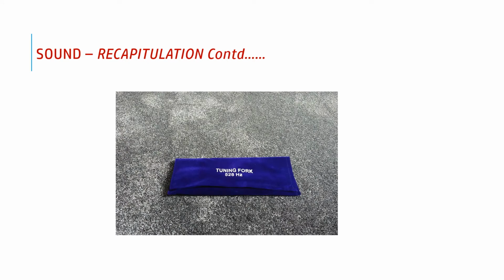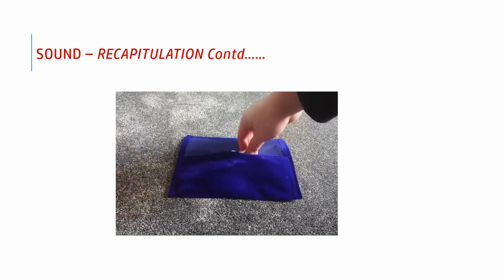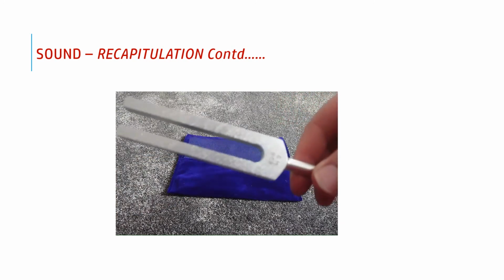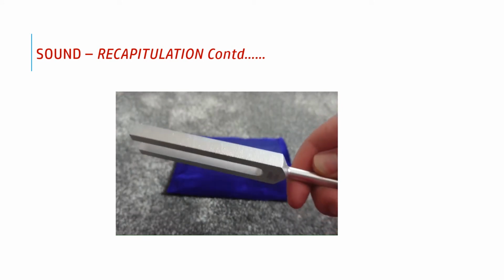Just now we have seen that sound is produced in a material medium by a vibrating source, and sound is a vibration that propagates as a wave through a transmission medium. Now here is another vibrating source, the tuning fork. This tuning fork vibration will give us sound. So let us play the video in which the tuning fork acts as a vibrating source. Try to listen to the sound of the tuning fork.